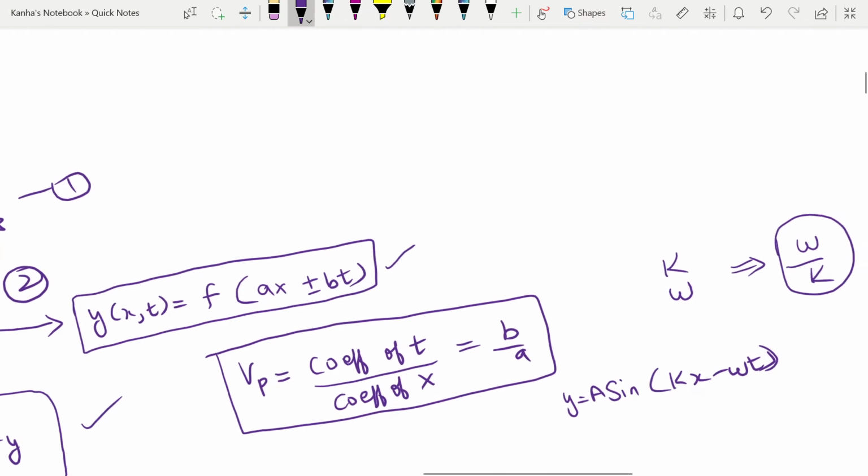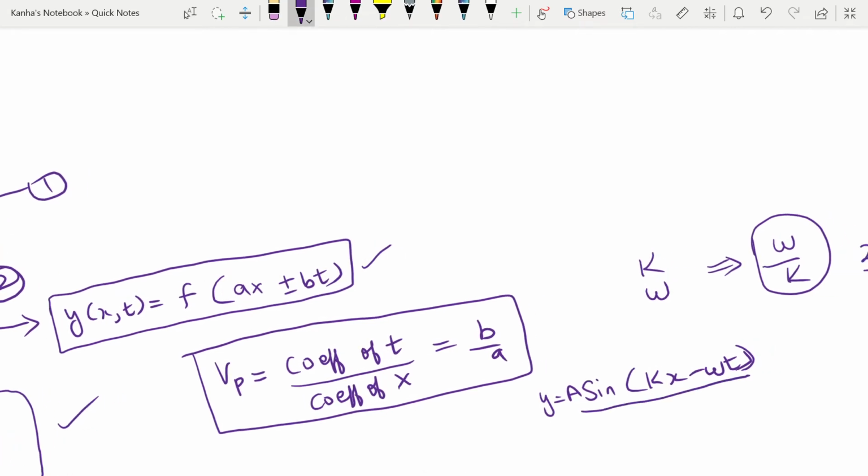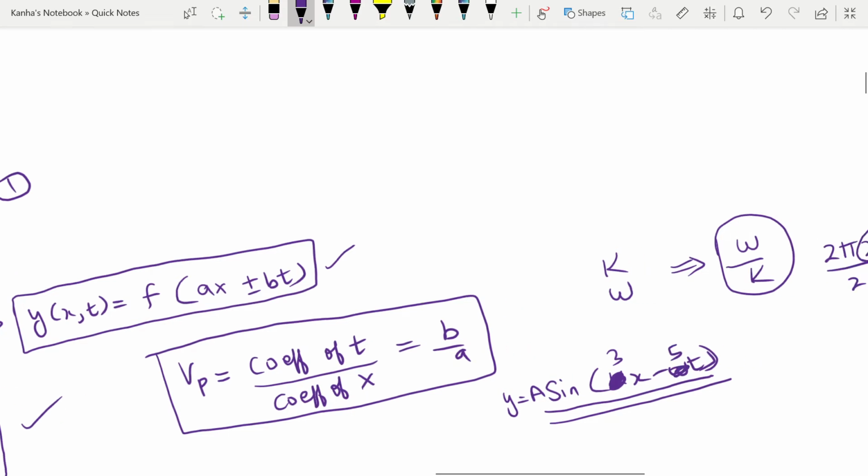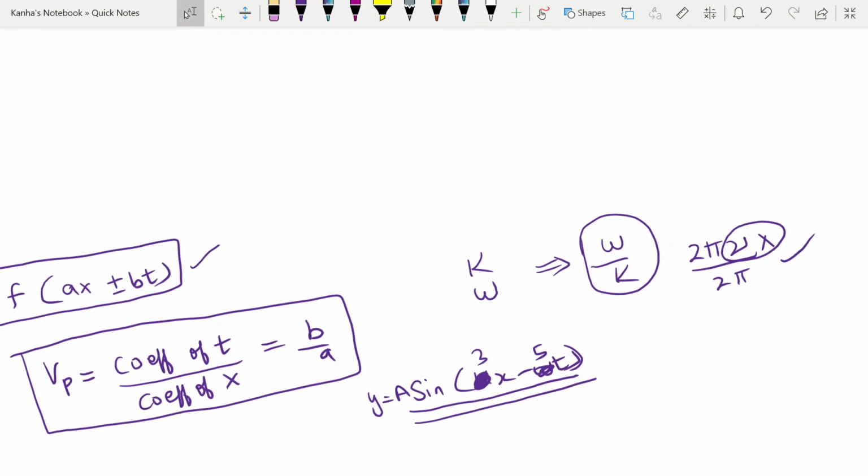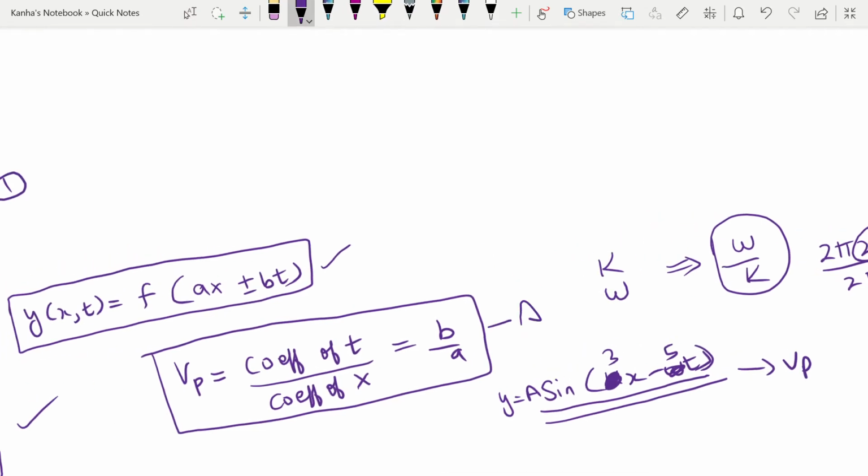But given any function, it need not be a function of this form. Whenever you're given a function and you're given some values here, let's say you're given 3x minus 5t or something, then using these values, you can easily see what the velocity of the wave is by using the formula that I just told you about.